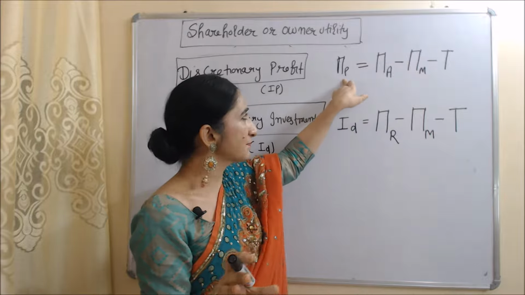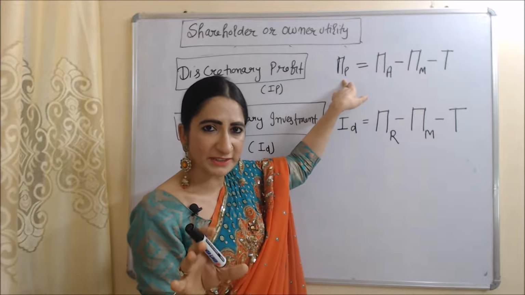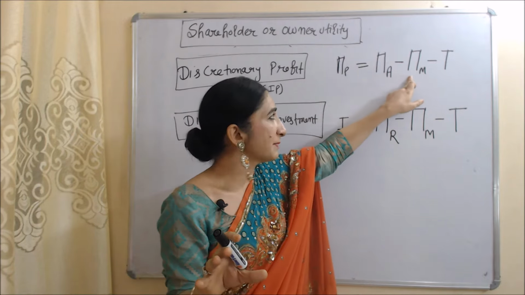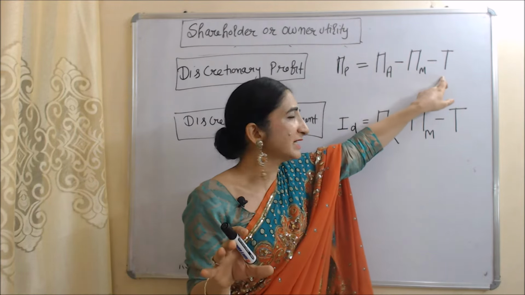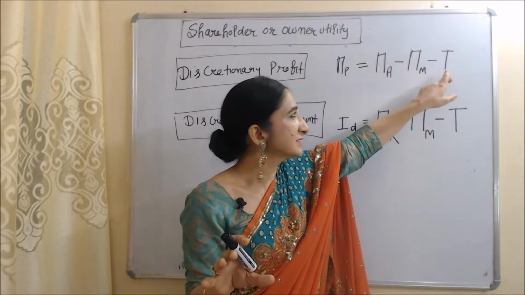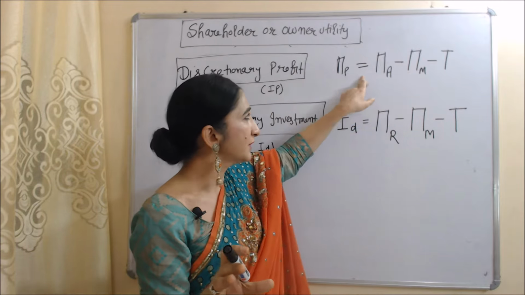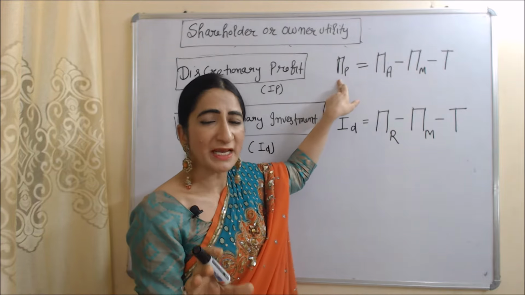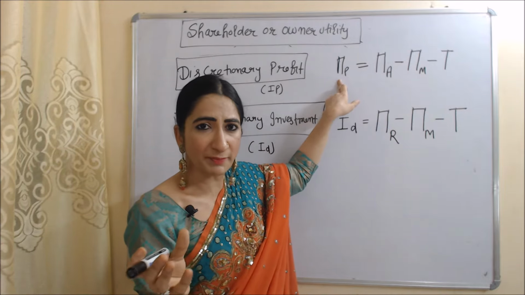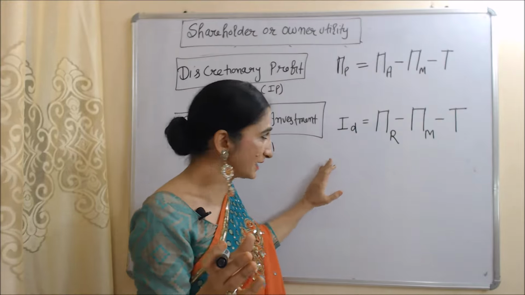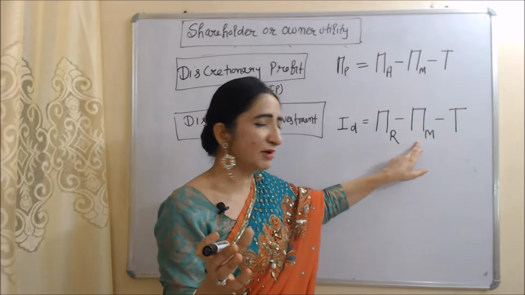In this equation, pi p is our discretionary profit, pi a is our actual profit, pi m is minimum profit, and t is taxes. When we subtract taxes and minimum profit from actual profit, it will become equal to pi p, our discretionary profit.